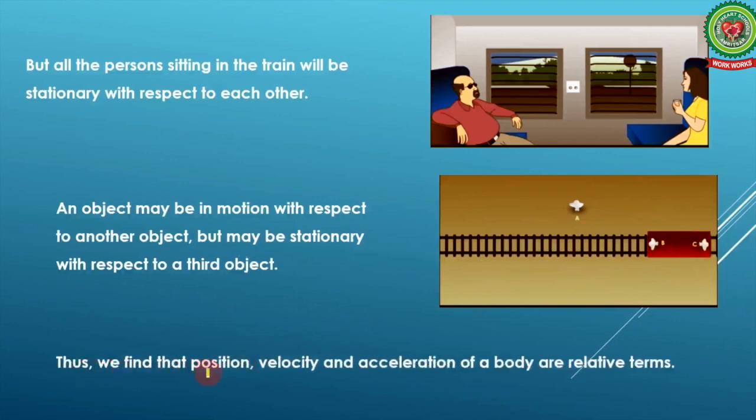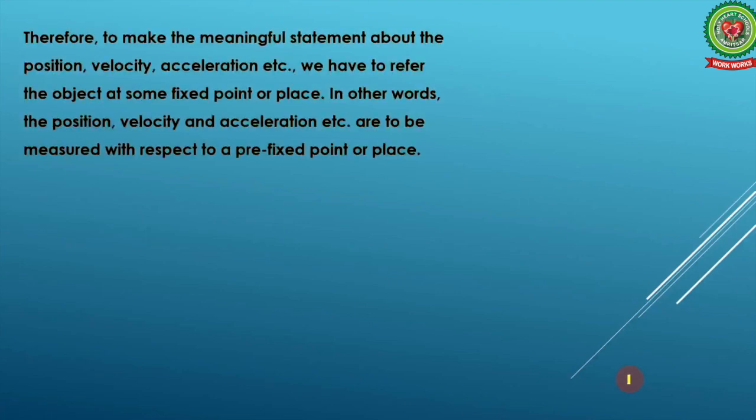Thus we find that the position, velocity and acceleration of a body are relative terms. It means whether you can say that a body is at rest or in motion, or what its velocity and acceleration are, all these terms are also relative. So it's quite difficult to explain them. Therefore, to make a meaningful statement about position, velocity, acceleration, etc., we have to refer the object to some fixed point or place. In other words, the position, velocity and acceleration, etc. are to be measured with respect to a prefixed point or place.